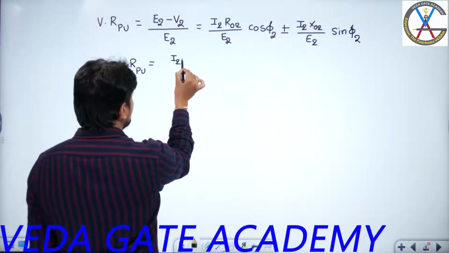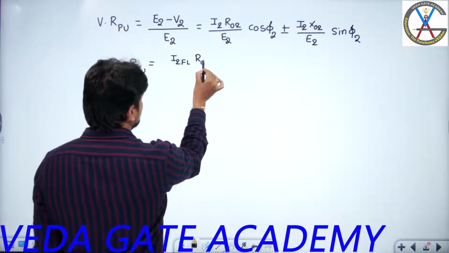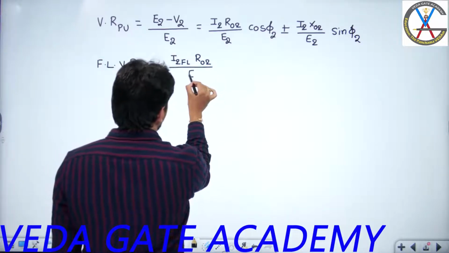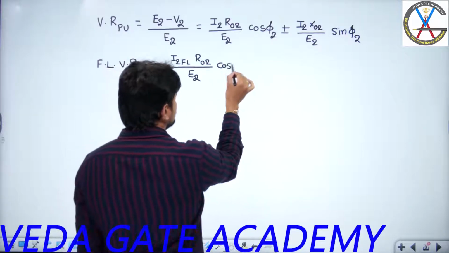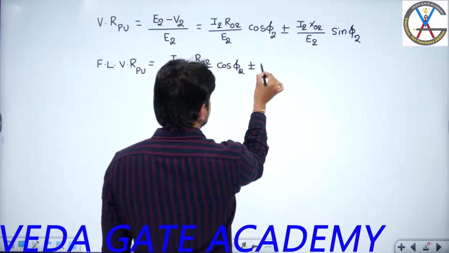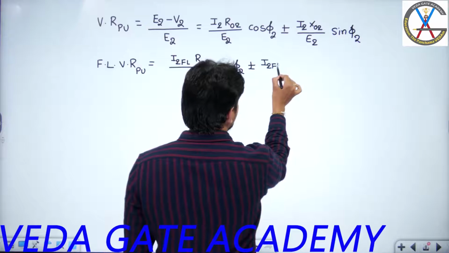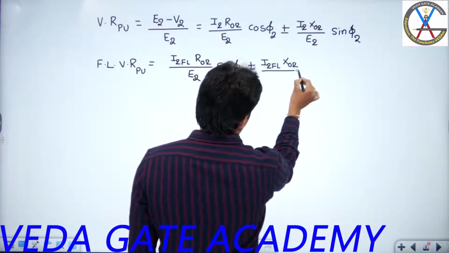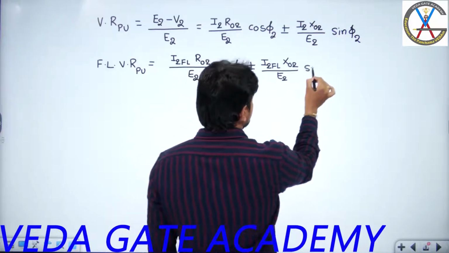So I will get I2 full load into R naught 2 divided by E2 into cos phi 2, plus or minus I2 full load x naught 2 divided by E2 into sin phi 2.